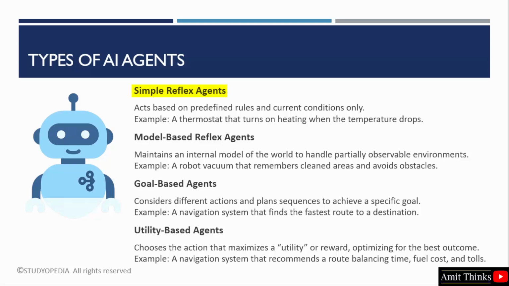As the name suggests, it is based on predefined rules and current conditions. For example, you have a thermostat that turns on heating when the temperature drops.